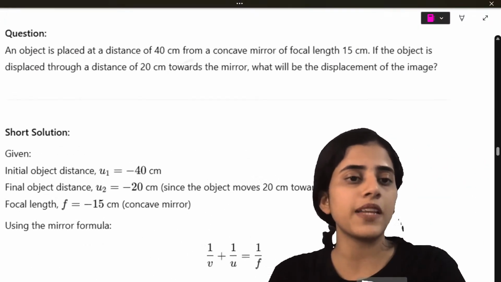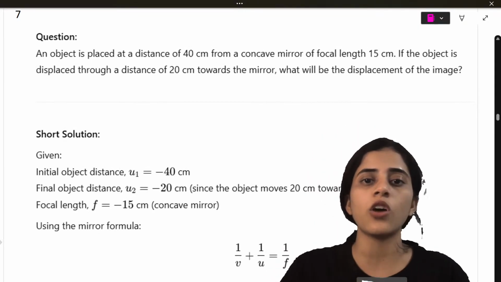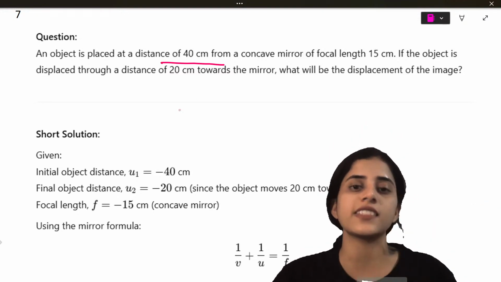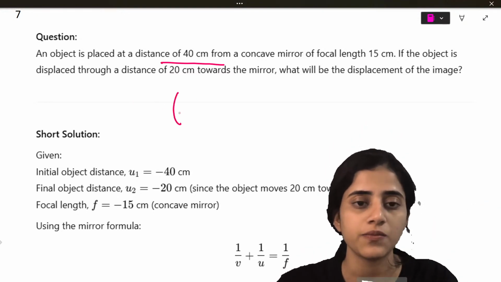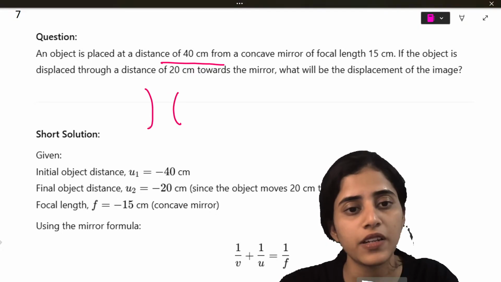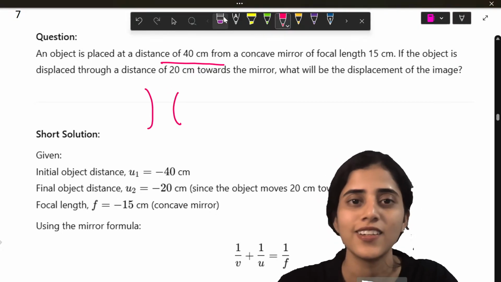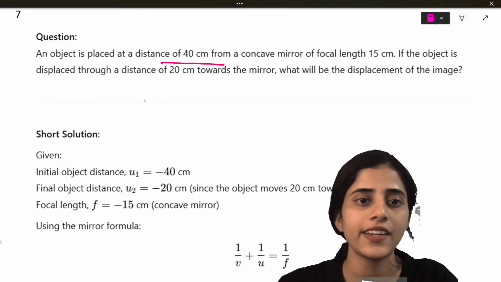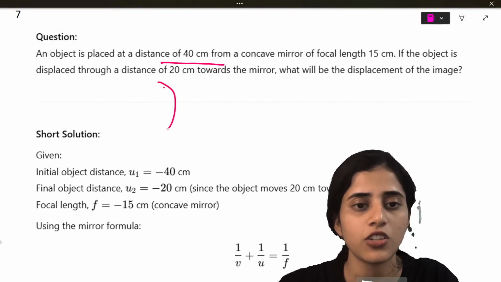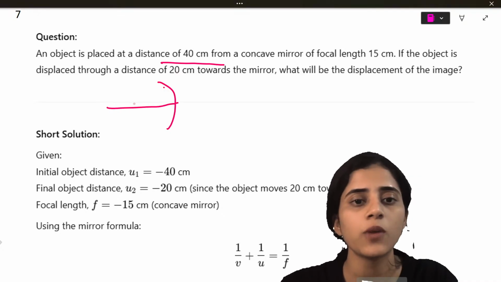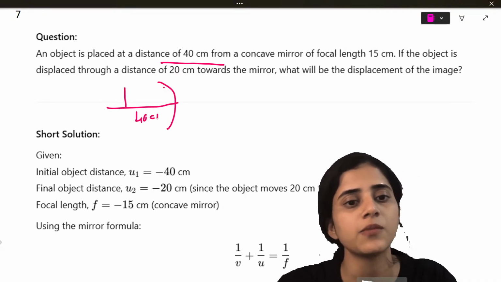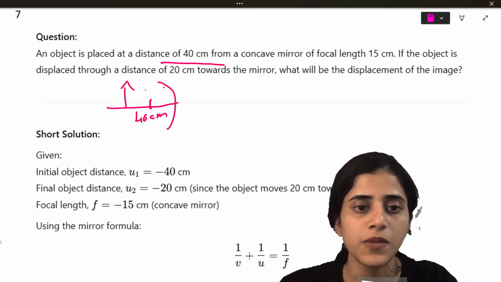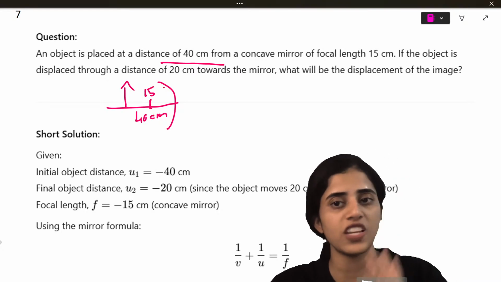An object is placed at a distance of 40 centimeters from a concave mirror. Okay? So let's say there's a concave mirror. Let me draw a concave mirror. So an object is placed at a distance of 40 centimeter from a concave mirror. The focal length is 15 centimeter.